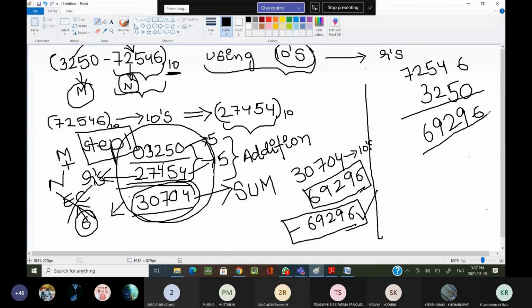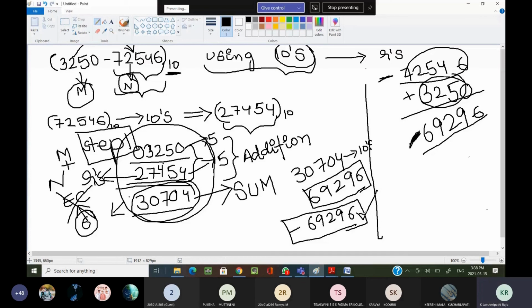Now, if you consider the magnitude, the minus magnitude is more compared to the plus magnitude, and we have to keep a negative sign. Why? Because the subtrahend is more when compared to the minuend.